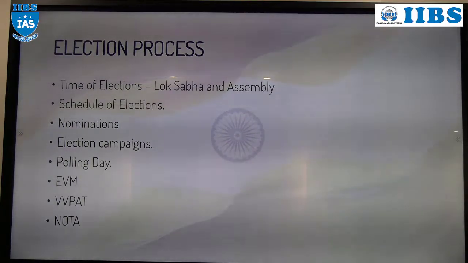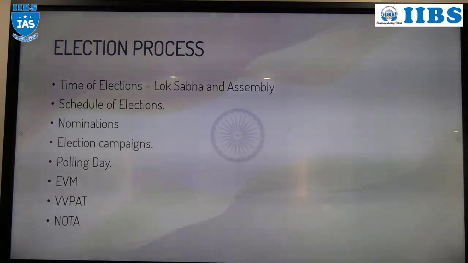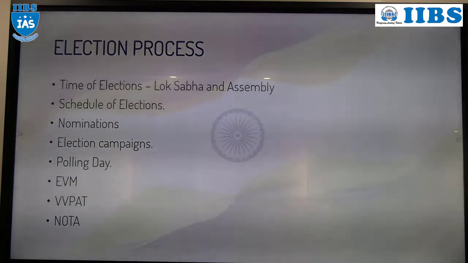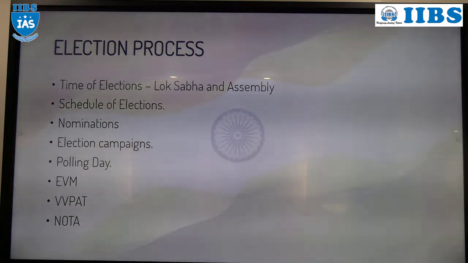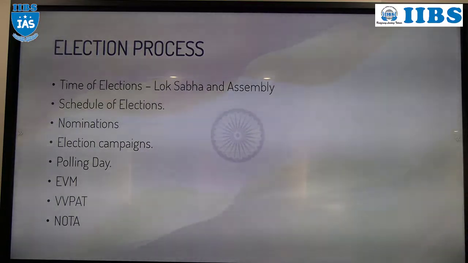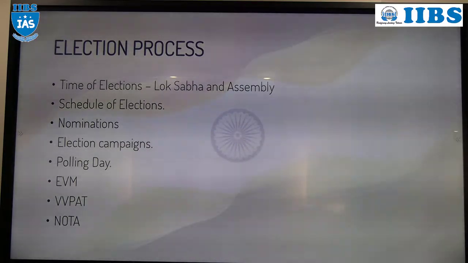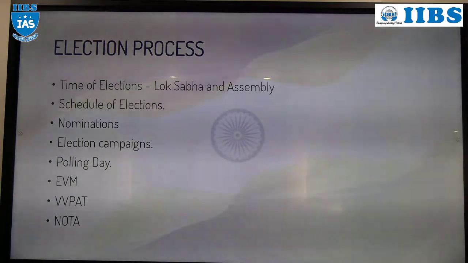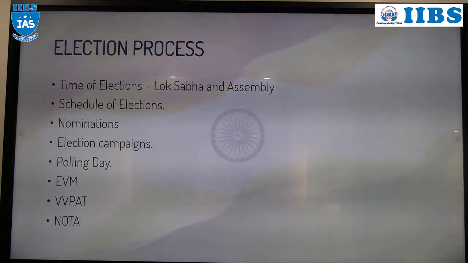Once the nomination has been filed, what will the RO do? The RO will make a list and scrutinize each and every candidate and their political party. After scrutinizing, the RO will issue the list.